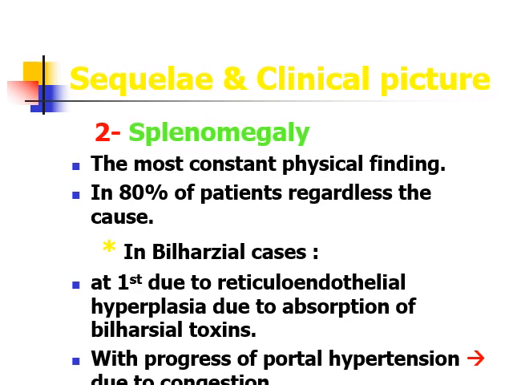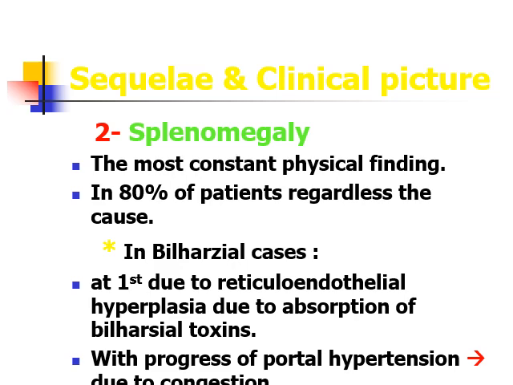Splenomegaly is the most constant physical finding. It is said that in pediatrics, whenever there is upper GI bleeding along with splenomegaly, it is portal hypertension until proven otherwise. In 80% of the patients, it is present regardless of the cause of the portal hypertension. So in 80% of patients, whether it is prehepatic, hepatic or post-hepatic, splenomegaly is present.